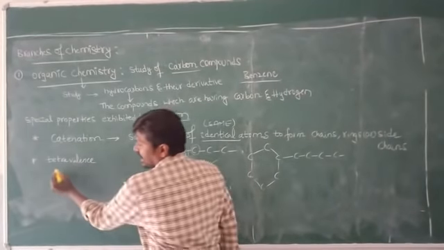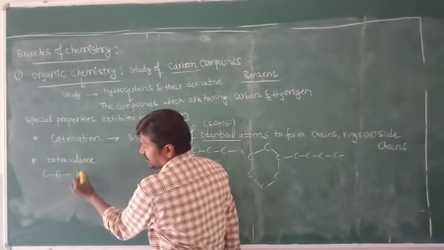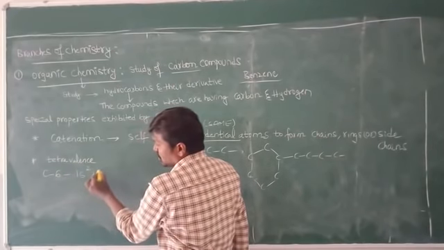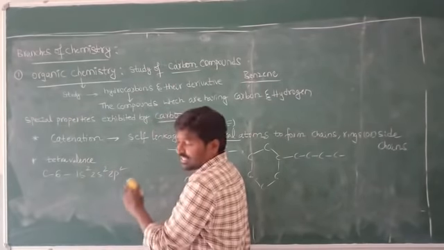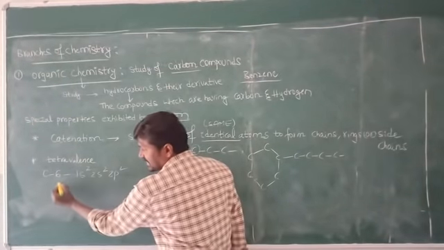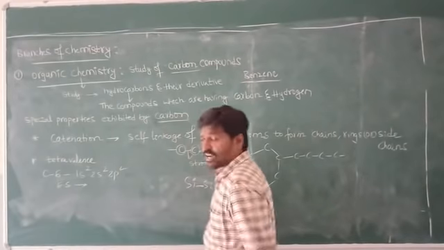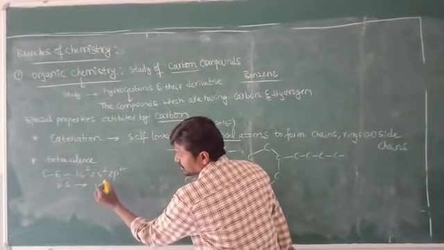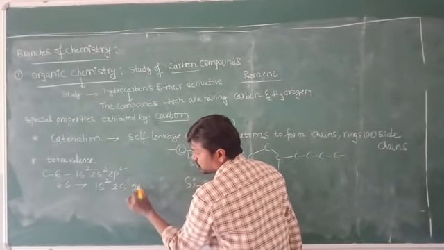If you take carbon, the atomic number is 6. The electronic configuration is 1s2, 2s2 and 2p2. This is the ground state. Now you have to take the excited state of carbon. How can you write this? 1s2, 2s1 and 2p3.